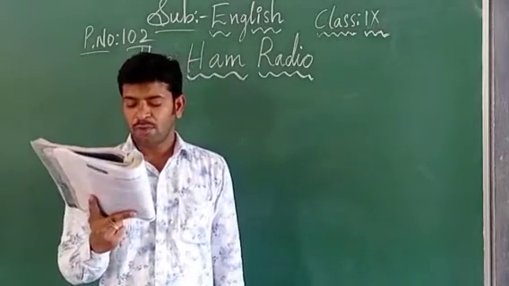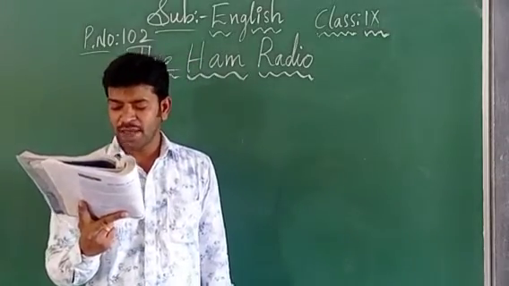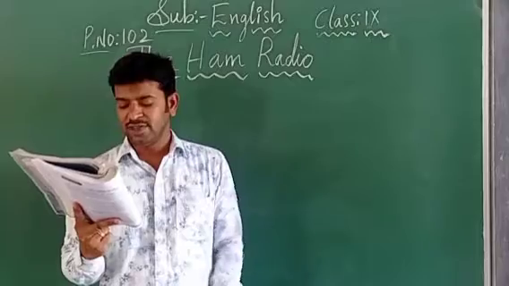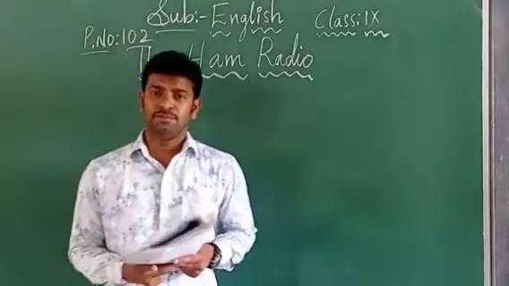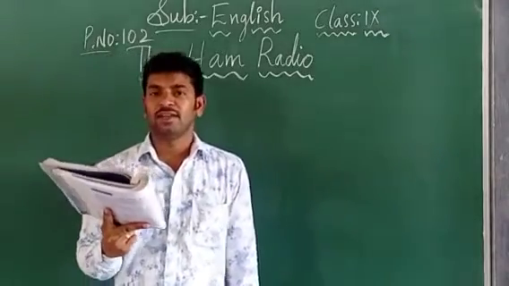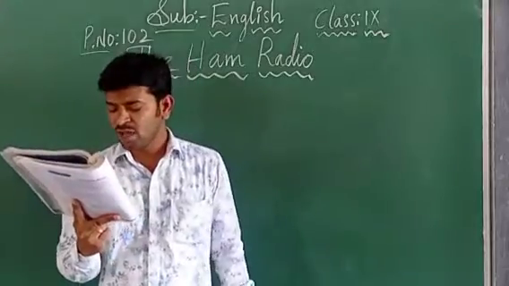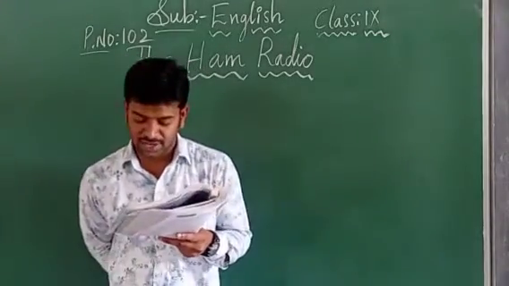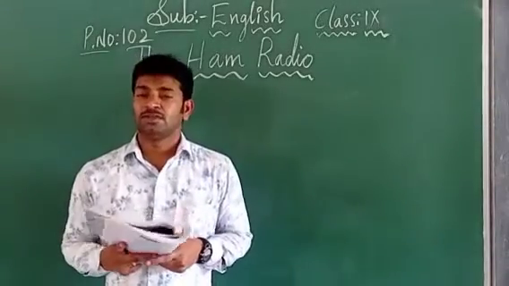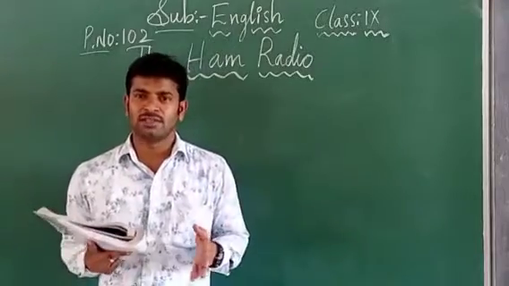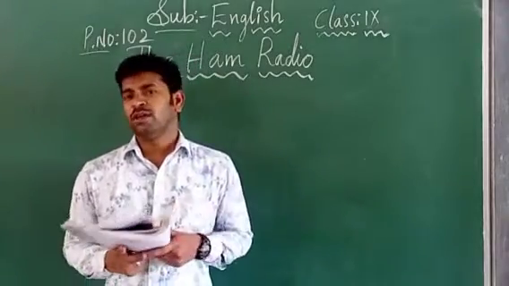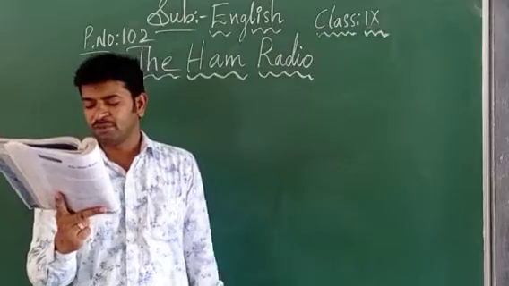Any individual above the age of 12 is permitted to appear for the amateur station operator license examination. So any young boy who has the age of 12 is permitted. Permitted means given the permission to appear for the examination. And no educational qualification is prescribed, children. So 12 years of age is a very small age. That means 7th class or 8th class students, we can say. So that age of students are also eligible to write this exam.